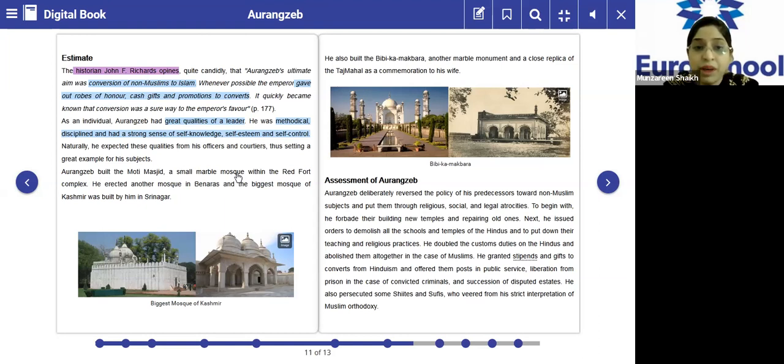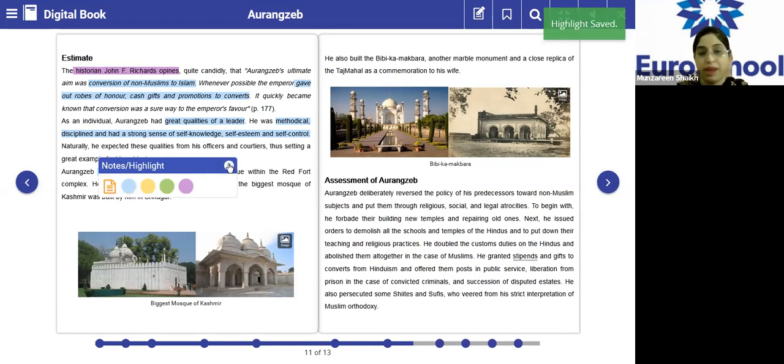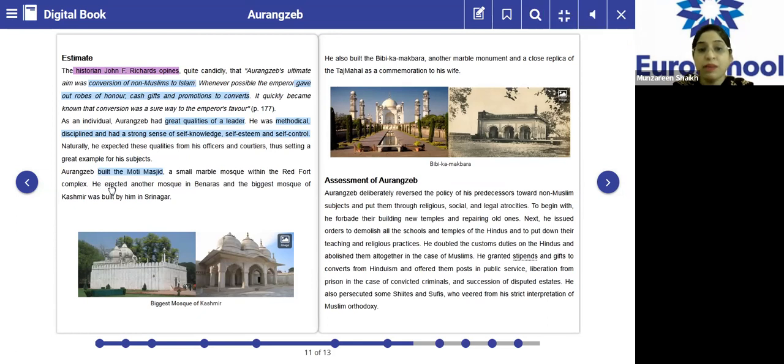Now, apart from this, as a ruler, how did he contribute in his territories? Number 1, he built Moti Masjid. Please underline. Moti Masjid is a small marble mosque within the Red Fort complex. Number 2, he erected another mosque in Banaras. Number 3, the biggest mosque of Kashmir, which was built by him in Srinagar. So these 3 mosques were built by Aurangzeb.